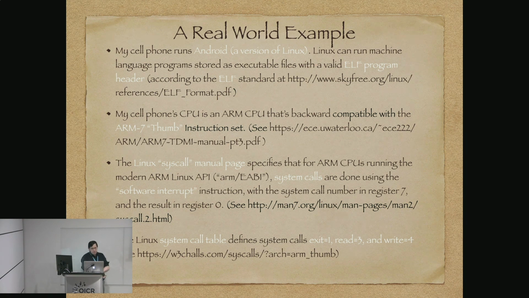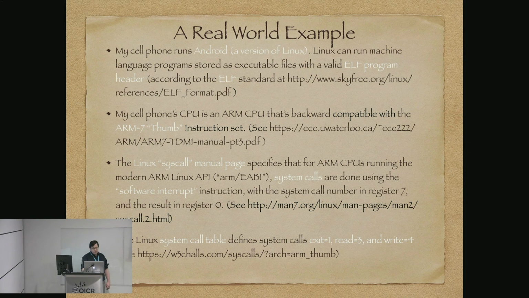So a real world example: my cell phone runs Android, which is a version of Linux. Linux runs machine language stored with a valid ELF header. That's where you can find it when you look up in the slides if you like. There's the instruction set for the CPU, which we need. The Linux system call manual pages specify how to do system calls.